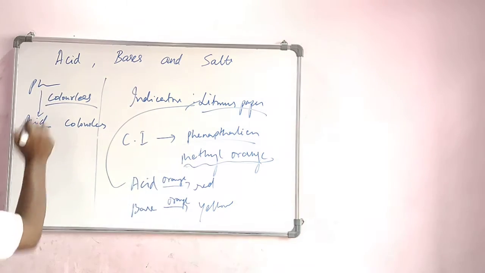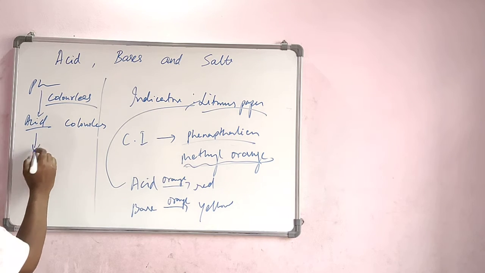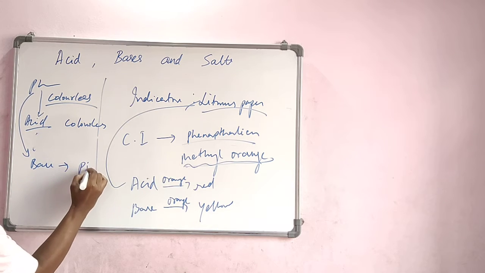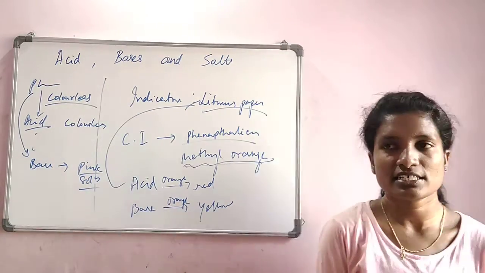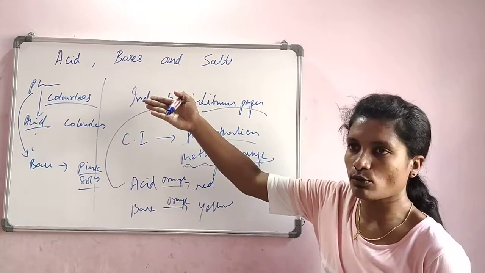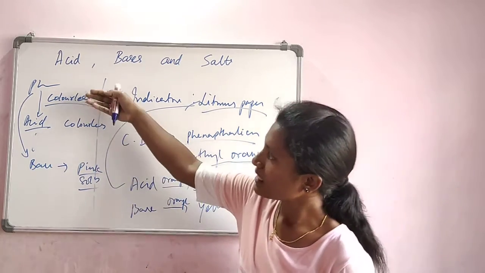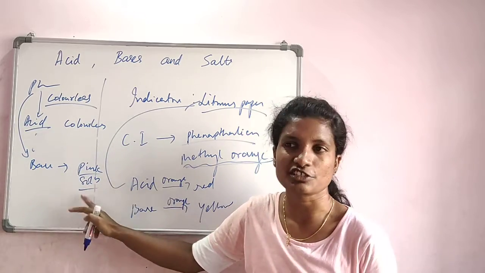When phenolphthalein is put in an acid, the color remains colorless only. It will not change. Then the same phenolphthalein, if it is put in a base, gives a pink basic solution. Phenolphthalein is easy to remember. A colorless liquid remains colorless if it is put in an acid, whereas in a base it turns into pink.